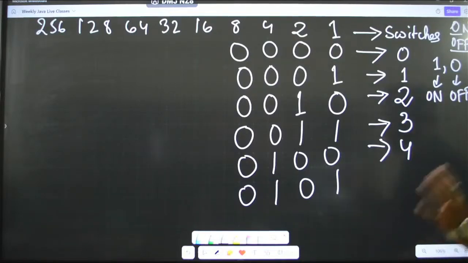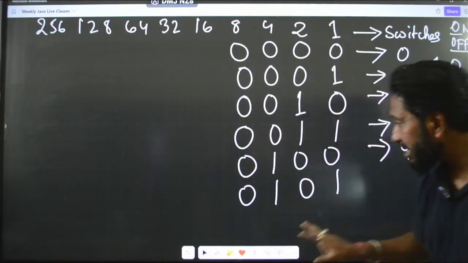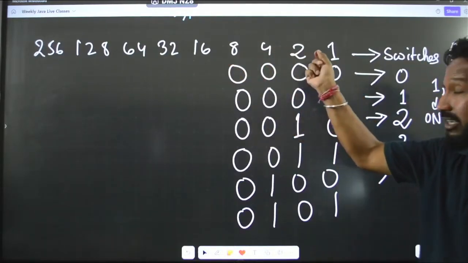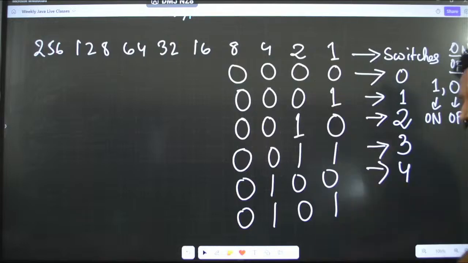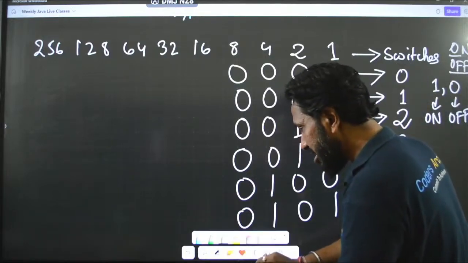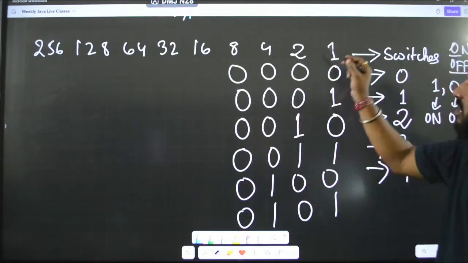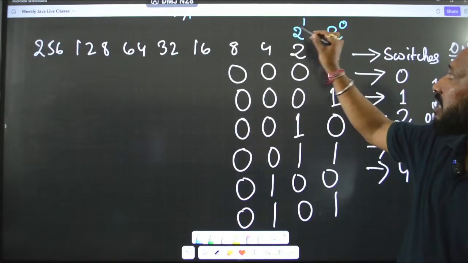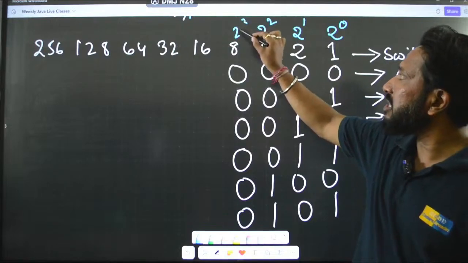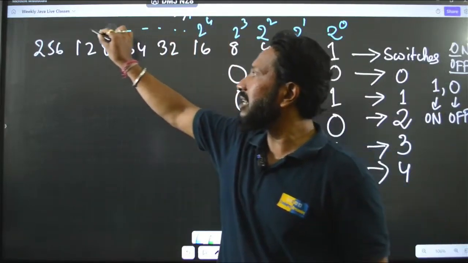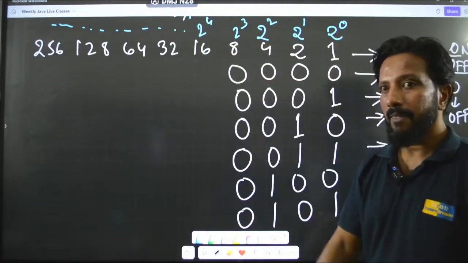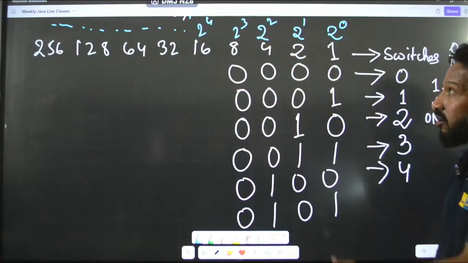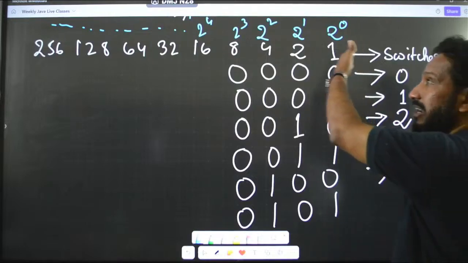And guys, to be very frank, what is actually this thing that I have written? What are these numbers that I have written? They are actually powers of 2, starting from 2 power 0 to 2 power n minus 1. So, here whatever you see, this is 2 power 0, which is 1. Then this is 2 power 1, 2 power 2, 2 power 3, 2 power 4 and it keeps on going like this. Okay? 2 power 0 to 2 power n minus 1. That's why all our binary numbers can be represented by these powers of 2.